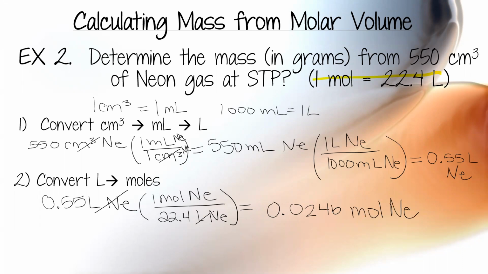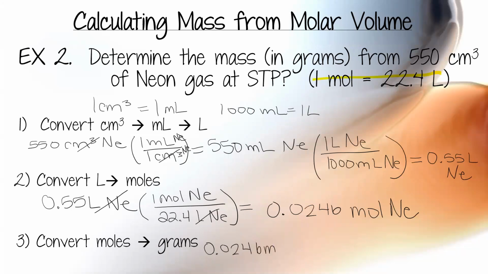I went from liters to moles. But the question asked me for grams. So last step, I have to go from moles to grams. Okay, so 0.0246 moles of Ne. Now I'm going to multiply by the molar mass or atomic mass of Ne. So look at your periodic table.